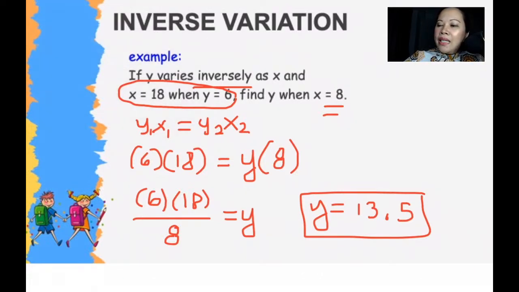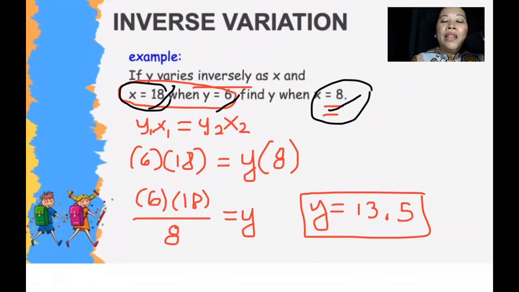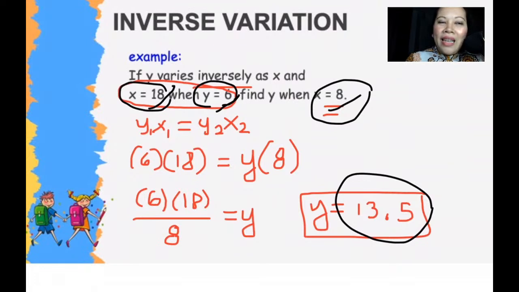If my x is 18, my y is 6. So if my x is 8, if you would notice this value here, 18, it decreases. Therefore, we will be expecting that y will increase. So y is 6, therefore our y will be 13.5. That means it's an inverse variation because our x decreased while our y increased.